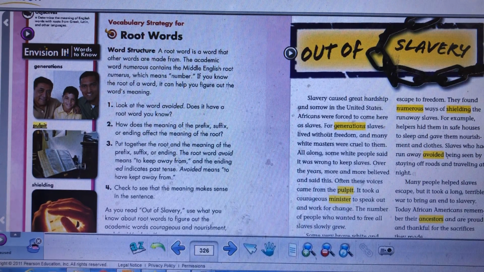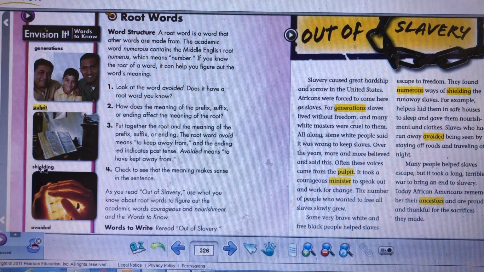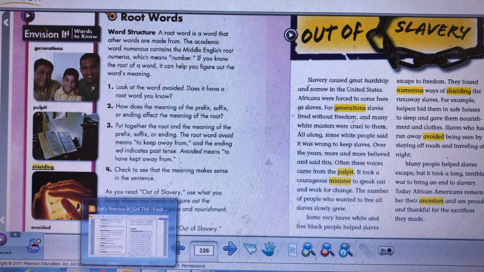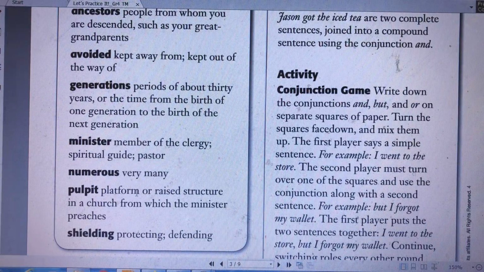The pulpit here is something that they put their books on in order to read for the people in the church. The third word, listen. Shielding. What does it mean, shielding? Shielding means protecting or defending. Yes, I can hear somebody telling me it's like shield. Yes, it's the same as shield. So shield or shielding means protecting or defending.